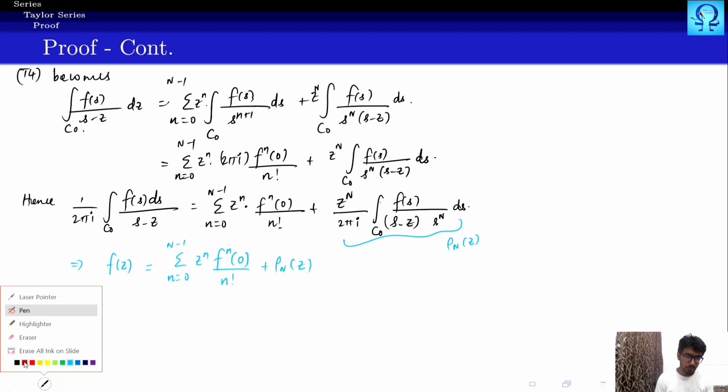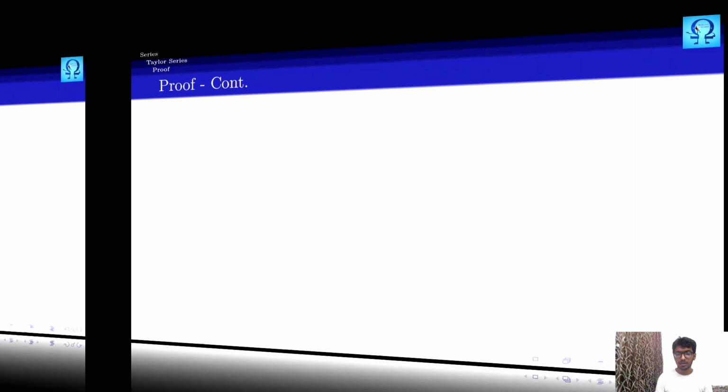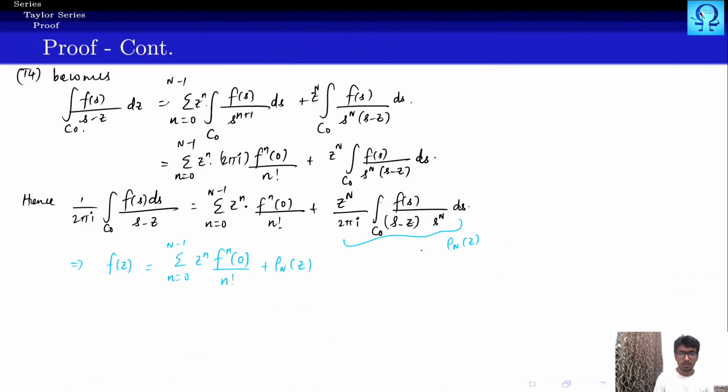So now we mark this. What is the running number? We have till equation T5, right? So let us mark this quantity as T7 and this as T6, or we mark this as T6 and T7, no issues in it, right?